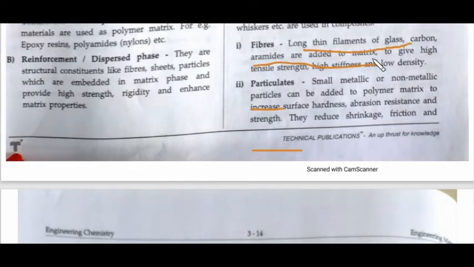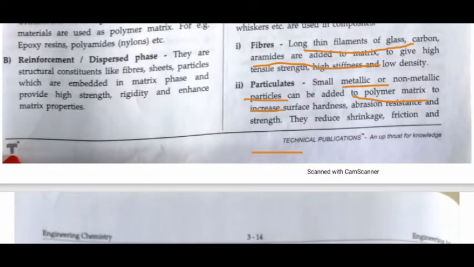Particulates are small metallic or non-metallic particles that can be added to the polymer matrix. And in flakes we have thin solids like mica flakes, whiskers, fibers made by growing crystals, silica, and graphite.